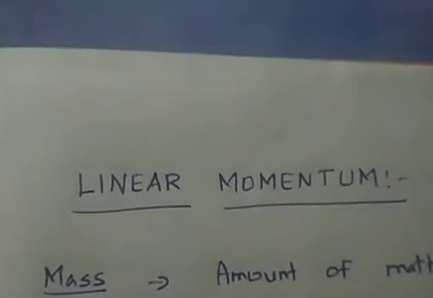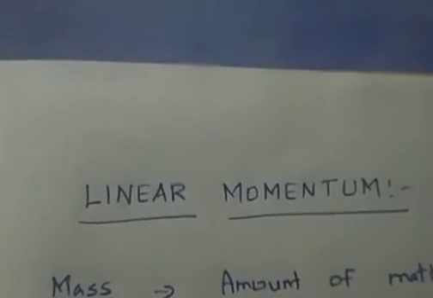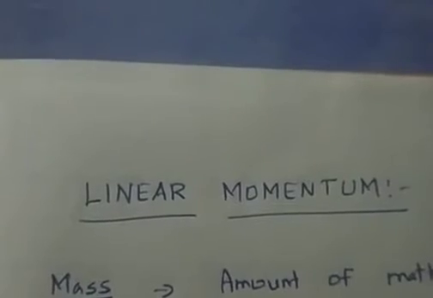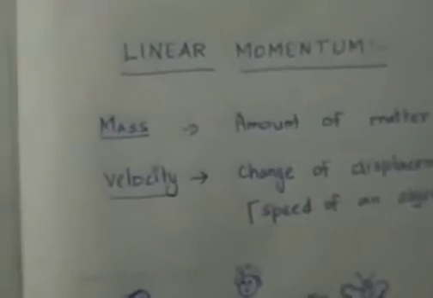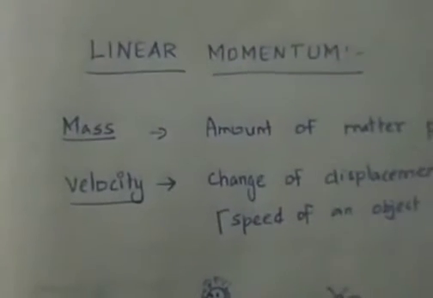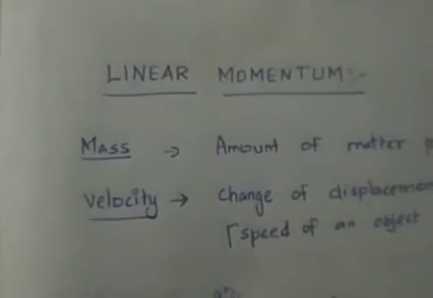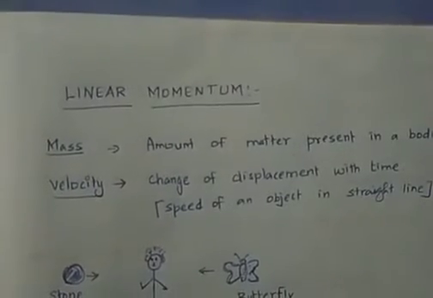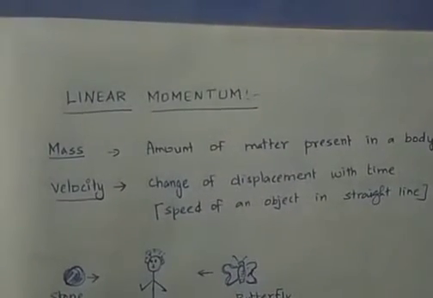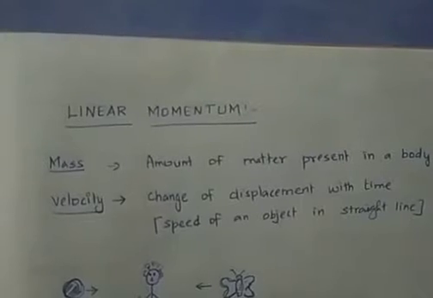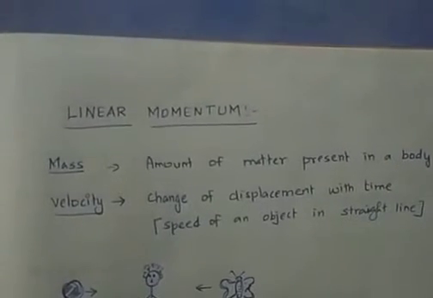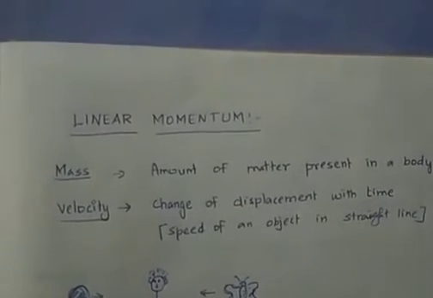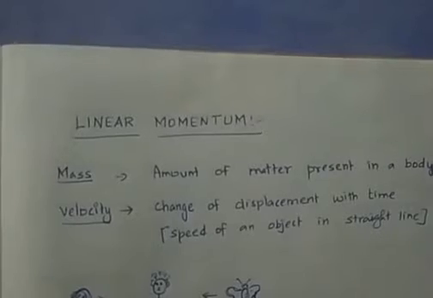To understand linear momentum with illustration, we'll just recall the concept of mass and velocity from last year's class. What is mass? Mass is the amount of matter present in a body. How many particles an object has, that is called mass. Mass is measured in kilograms. Mass is a physical quantity and a scalar quantity.